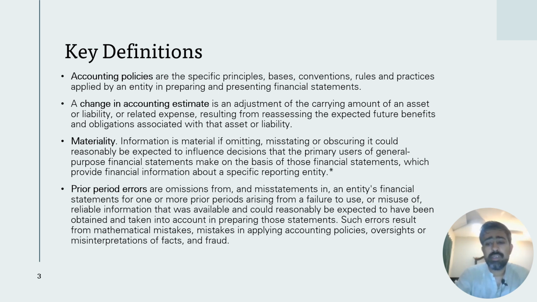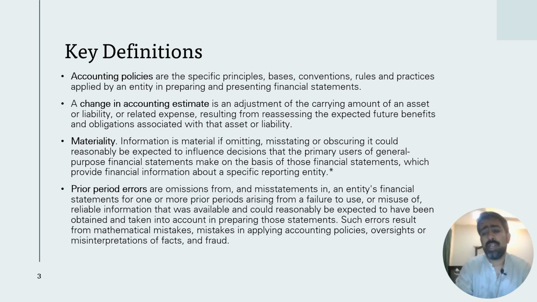So in this standard, we are discussing how to account for changes in accounting estimates. A change in accounting estimate, as per standard terms, is an adjustment of the carrying amount of an asset or liability or related expense. Why does it happen? It results from reassessing the expected future benefits and obligations associated with that asset or liability.